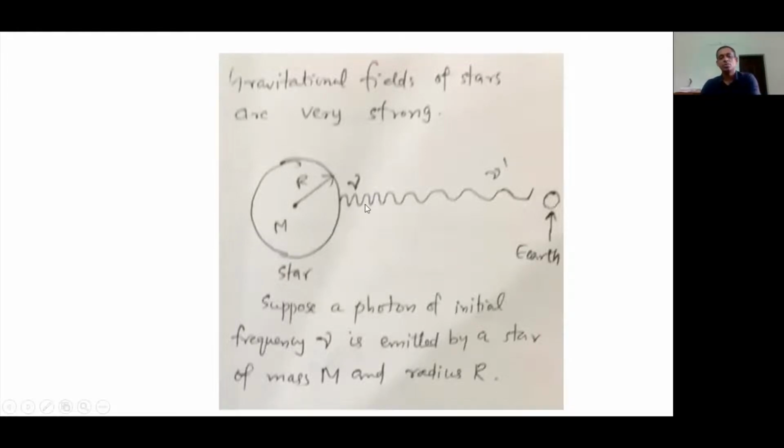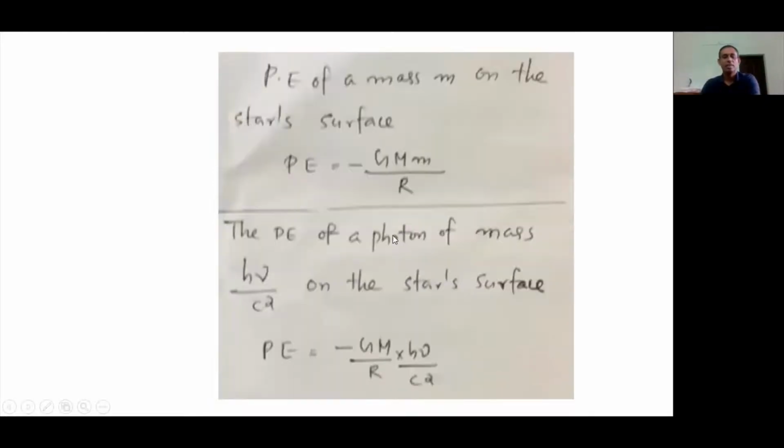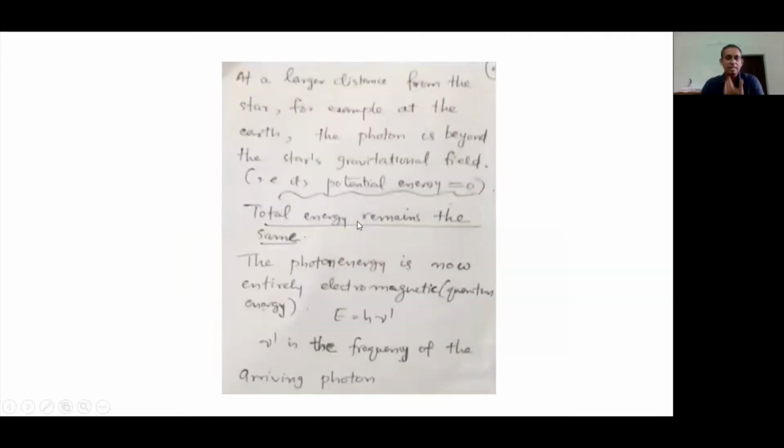Now the photon emitted travels through space. At a very large distance from the star, for example at the Earth, suppose we are observing light coming from the star, which is at a huge distance, the photon is beyond the star's gravitational field.